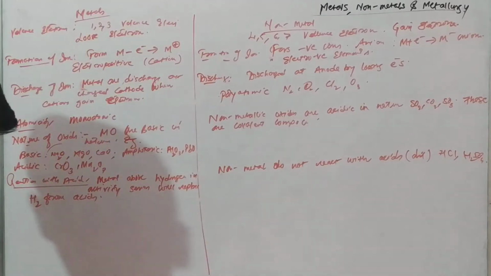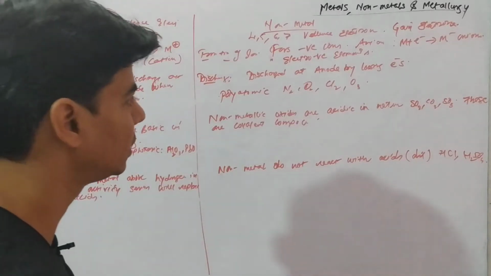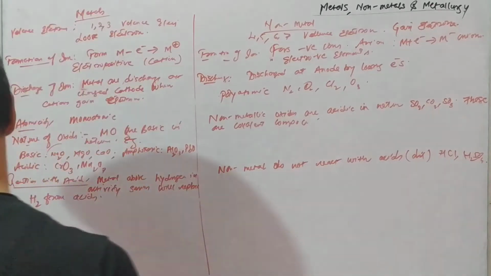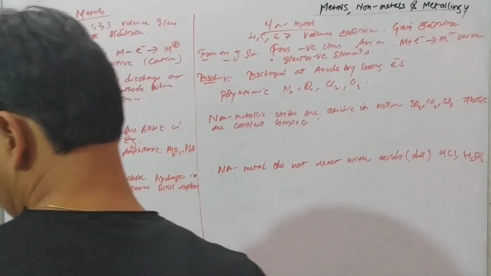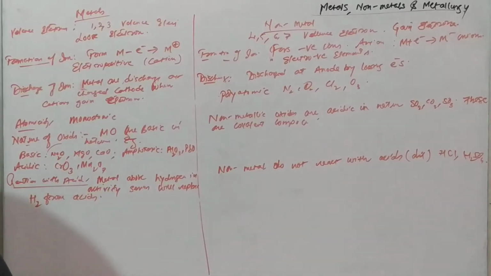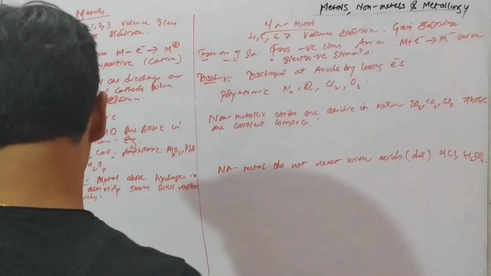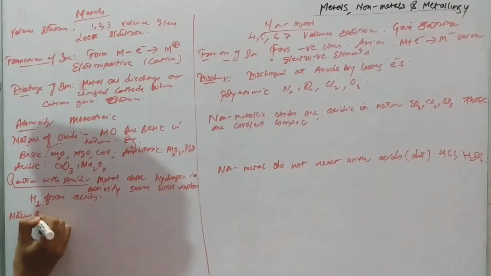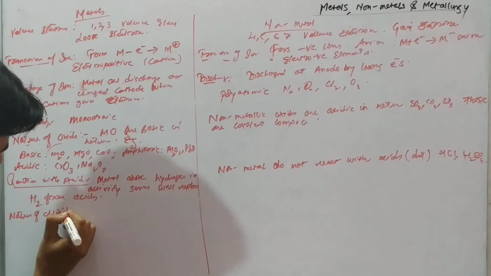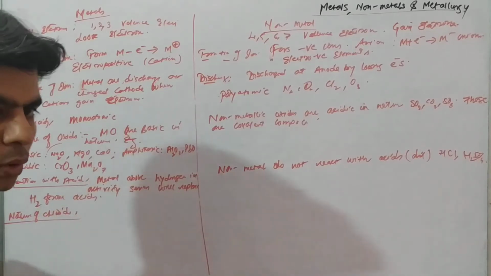right? We know that sulfur and phosphorus do react with concentrated nitric acid, right? We have done this in our previous chapter, acids, bases and salts. And if we talk about the nature of chlorides, let's name some metal chlorides.